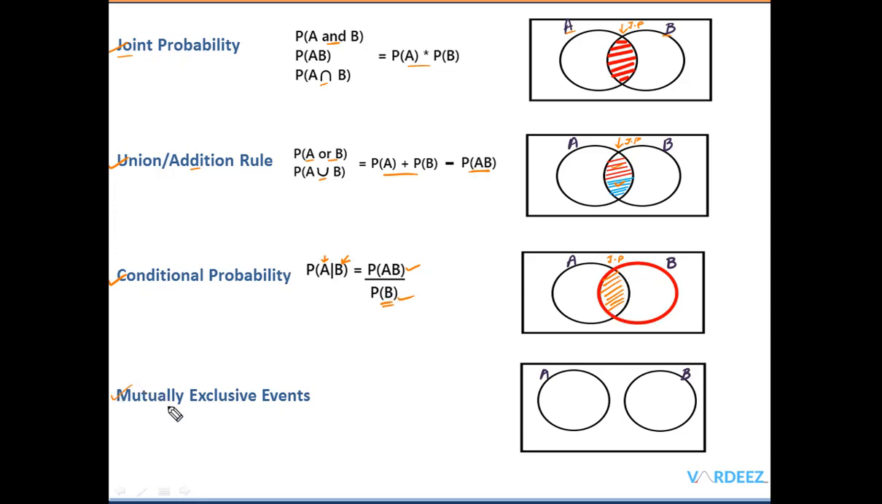And finally we talked about mutually exclusive events, where both the events A and B do not intersect each other. So when it comes to joint probability, the probability of A and B, if they are mutually exclusive, would be 0. In the addition rule, we just remove this term. Even in conditional probability, if there are mutually exclusive events, the conditional probability would also be 0, because 0 divided by anything would be 0. So conditional probability would also be 0 if the events are mutually exclusive.